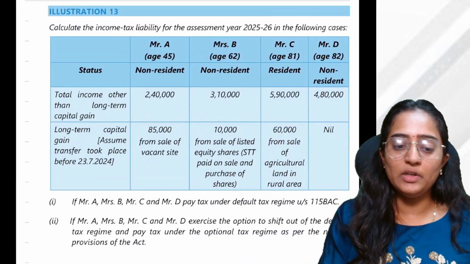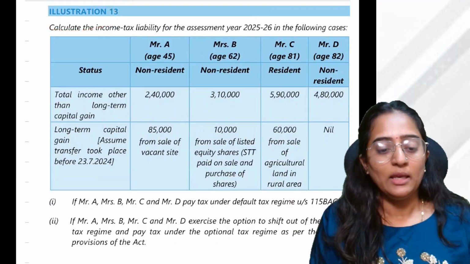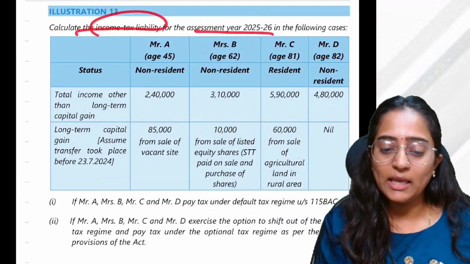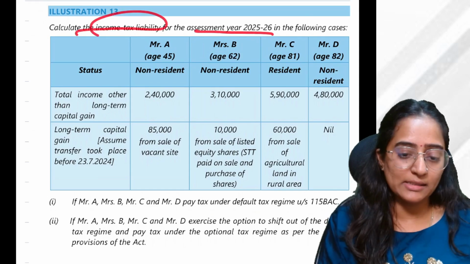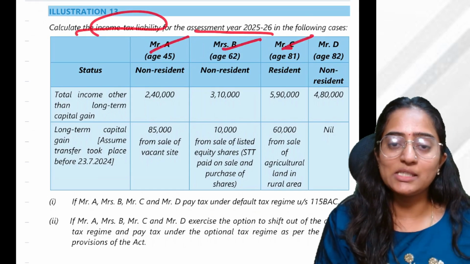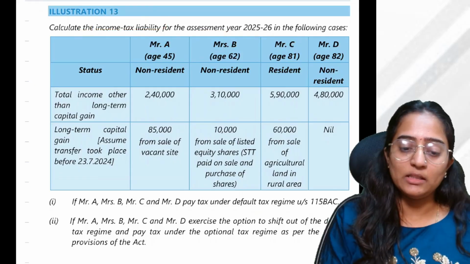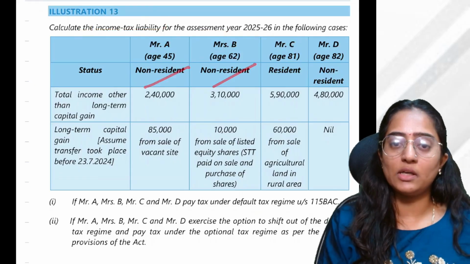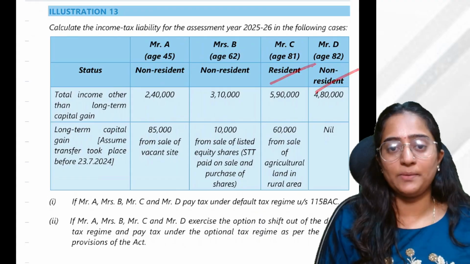And so now we will do this illustration 30. Calculate the income tax liability for the AY 25-26 in the following cases: Mr. A, Mrs. B, Mr. C, and Mr. D. This fellow is a non-resident. This fellow is a non-resident, resident, and non-resident.